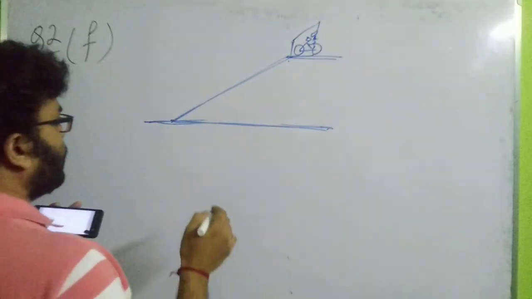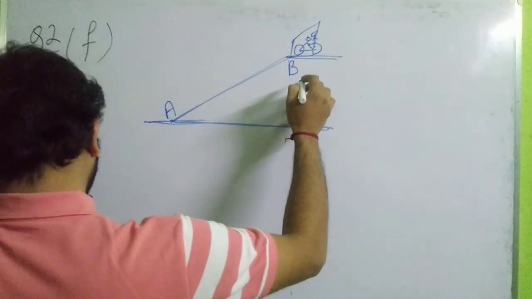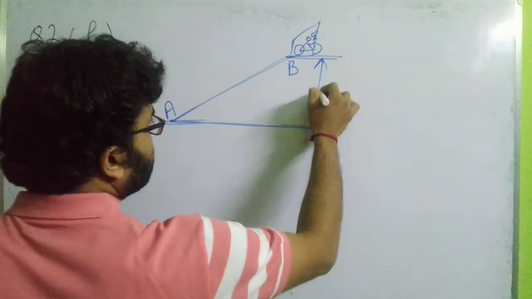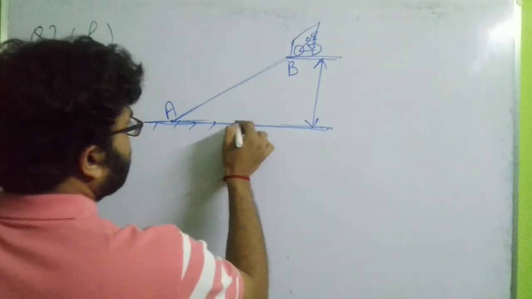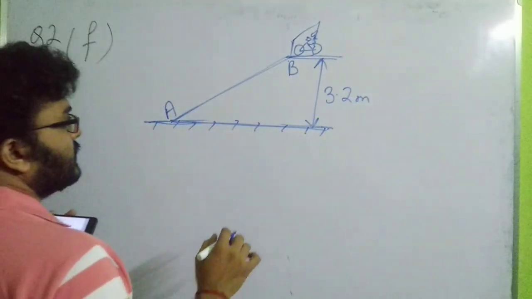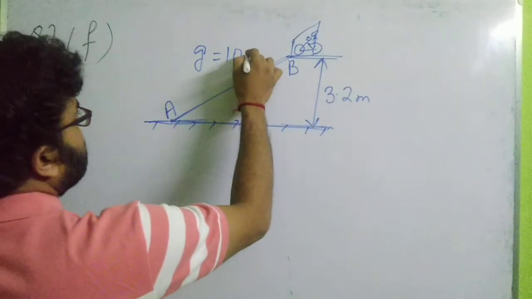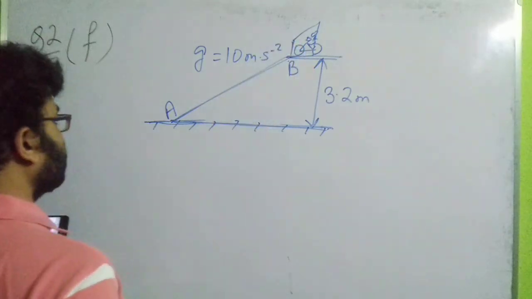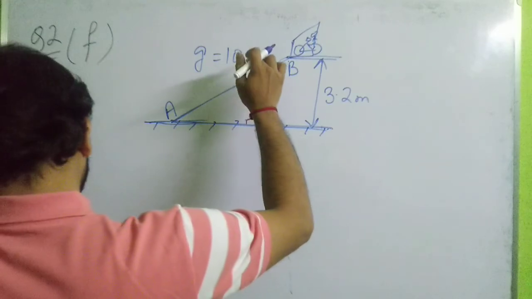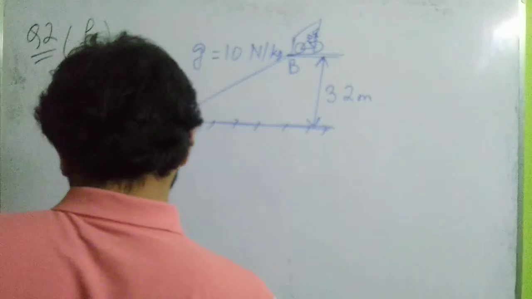So the points given here are: this is point A, this is point B, and the height of this is 3.2 meter above the ground. So this is ground. Okay, it has been asked that take the value of g to be 10 meter per second square. Sorry, it has been given as g equals 10 Newton per kg. Okay, so this has been given.